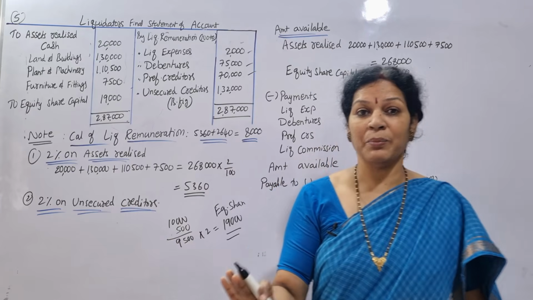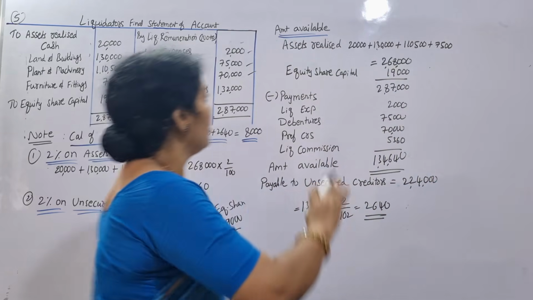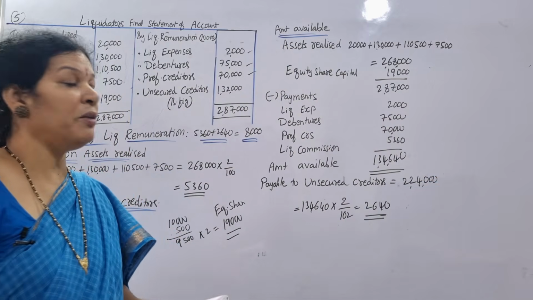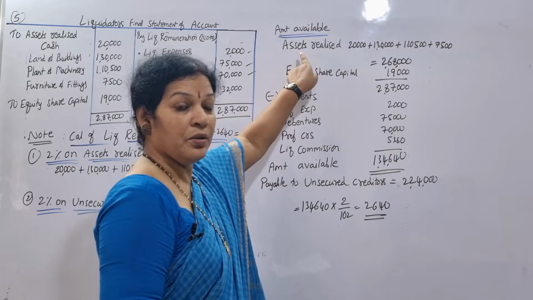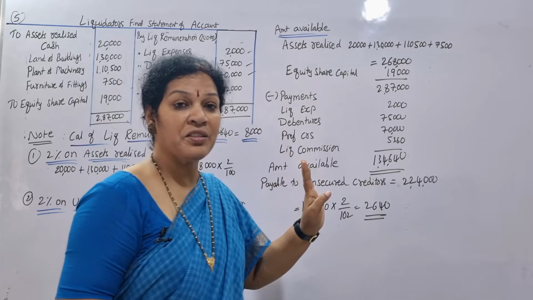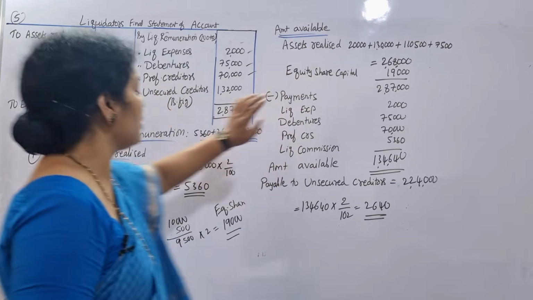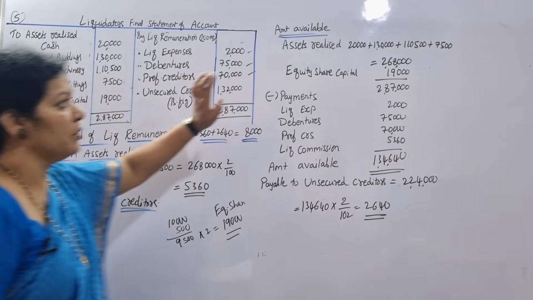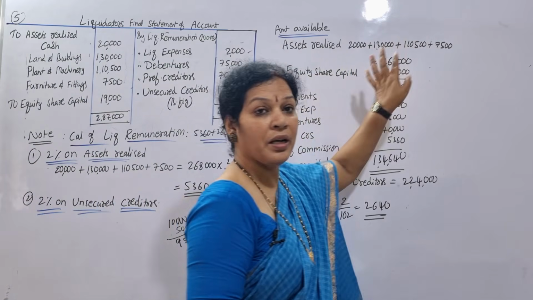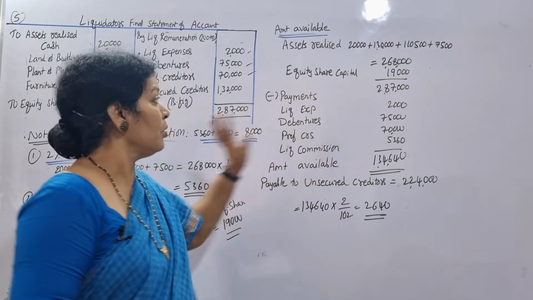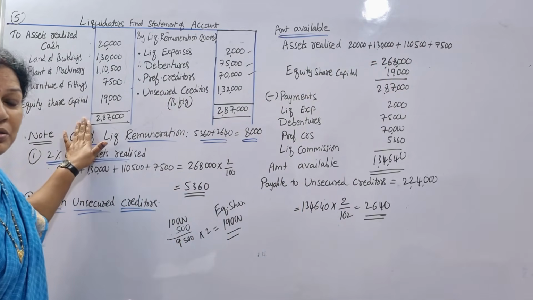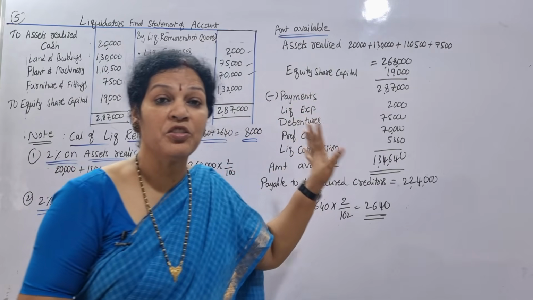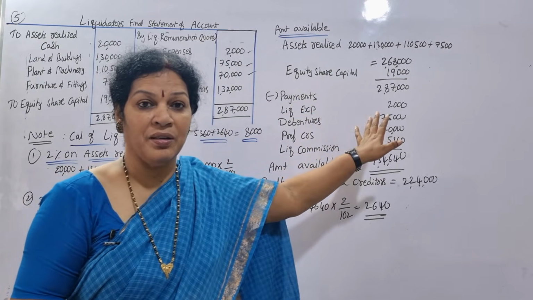To calculate unsecured creditors, what do we do? First, the amount available we have to find out. So this is the amount available. How do you get the amount available? First of all, you have to know the assets realized. How many assets are realized? Total assets realized 1, 2, 3, 4, and also equity shares. If we add them, then only you will come to the amount available. This much amount is available.